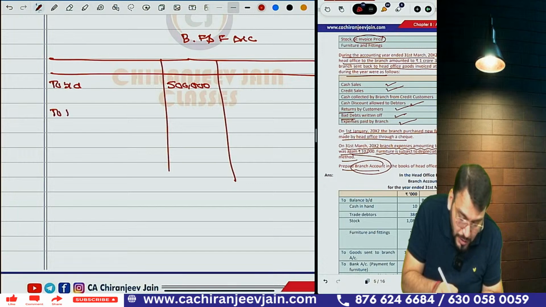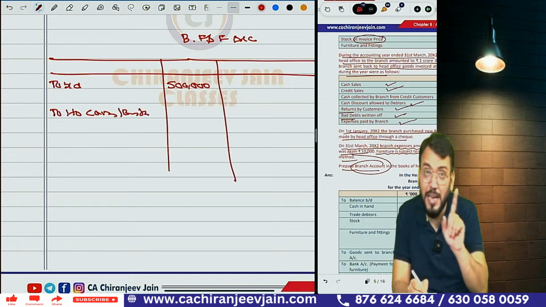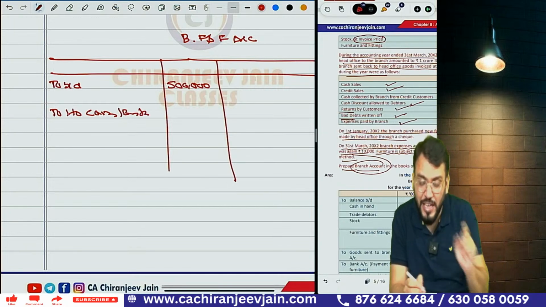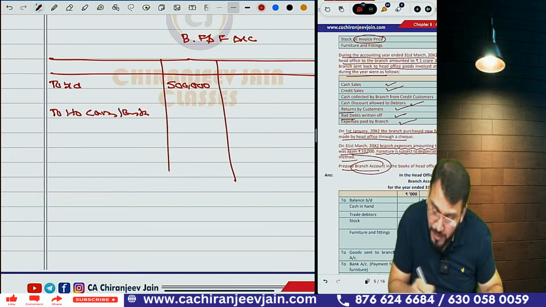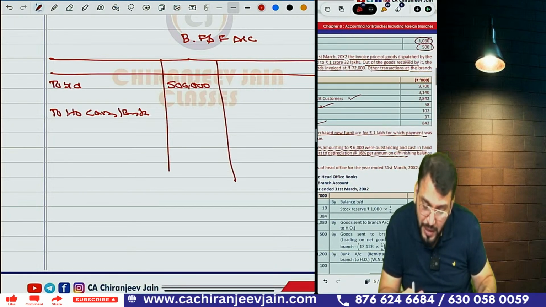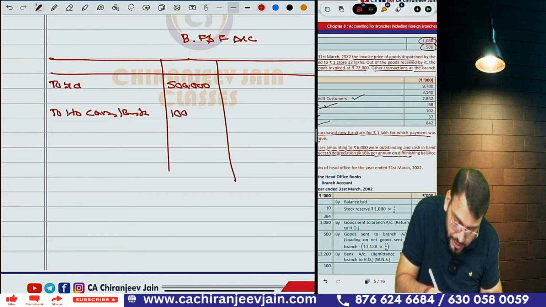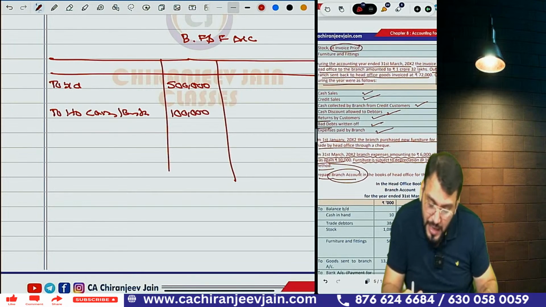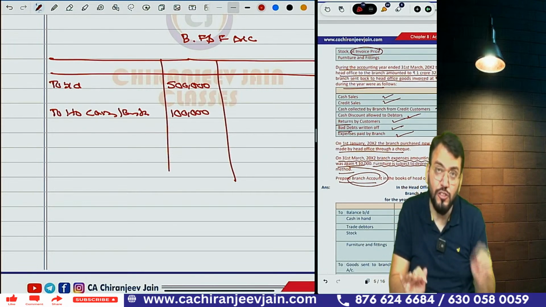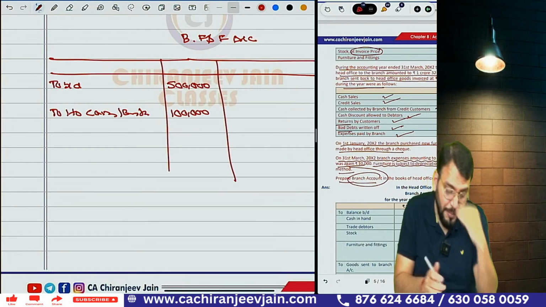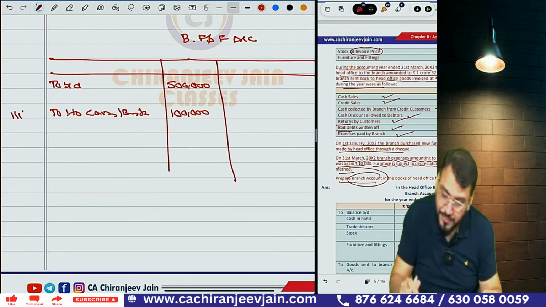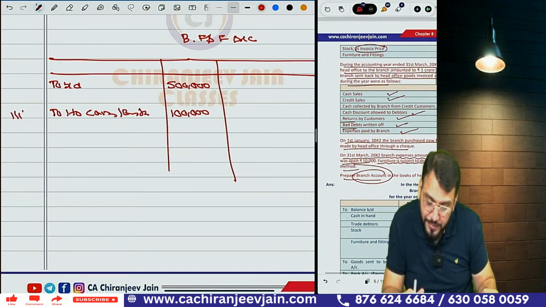We have 2 HO cash or HO bank account because of cheque. So you can have 2 HO bank account. It will not affect your branch cash account. Correct? So it is how much? It was 1 lakh, so 1 lakh will increase. And this was purchased on 1st Jan 2002. This you remember? Understood this point? Yes, sir.